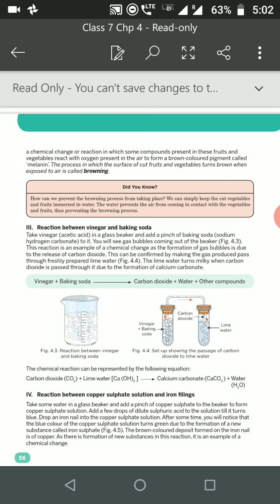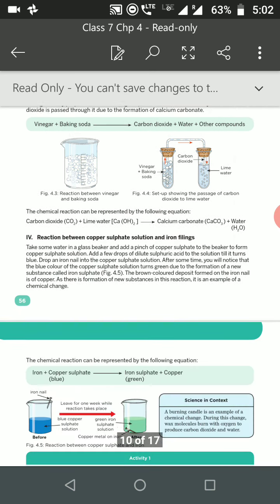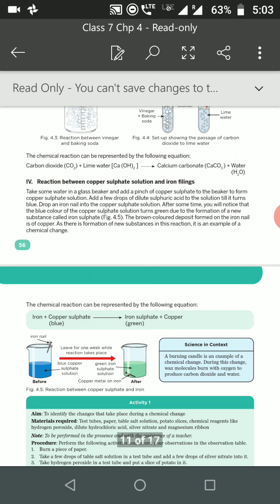Next, reaction of copper sulfate and iron filings. Take copper sulfate in a beaker and add a few drops of dilute sulfuric acid to the solution till it turns blue. Now take an iron nail and drop it into the copper sulfate solution. After some time, you will notice that the blue color of the copper sulfate solution has turned to green color due to the formation of iron sulfate, that is a new substance.